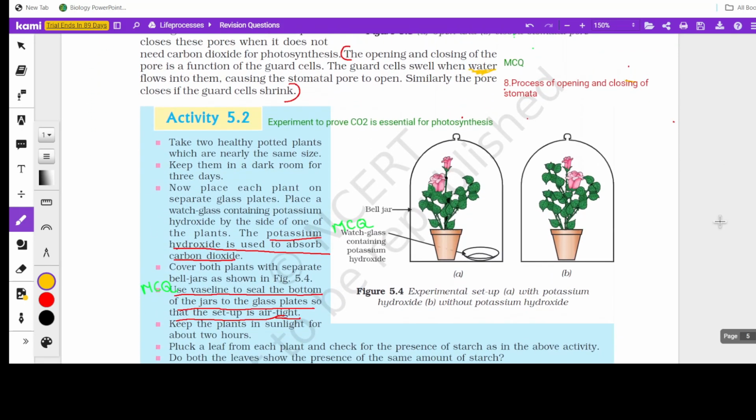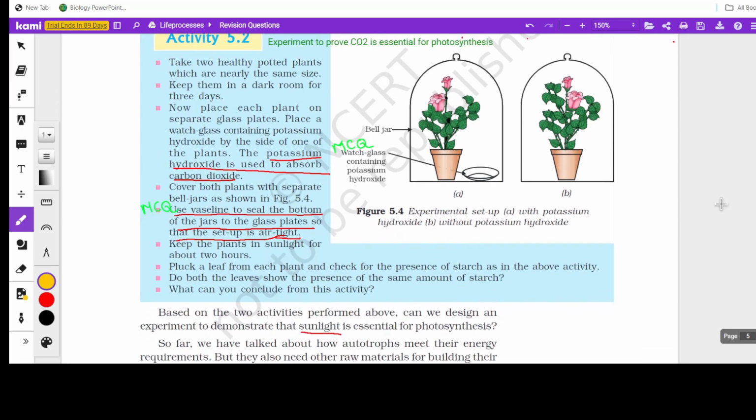And now coming to the next experiment. This experiment is to prove carbon dioxide is essential for photosynthesis. Whenever an experimental setup is given, and if you find KOH there, definitely remember that it is related to carbon dioxide. So if they keep KOH here, it means in that setup, carbon dioxide is made not available to the plant, and in the other plant, carbon dioxide is made available. Okay. So here one more possible objective question can be asked, an MCQ or an assertion reasoning.